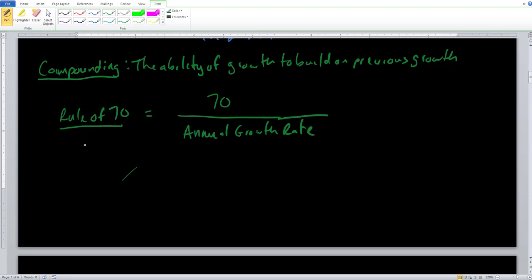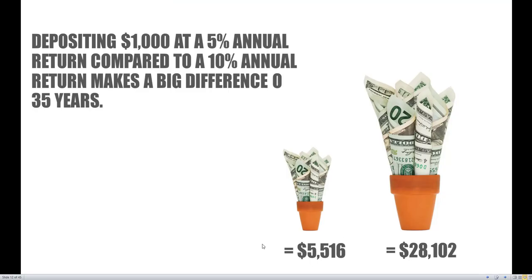And the rule of 70 itself is just going to be an approximation. So because it is an approximation, we'll never get these specific values right here. So this 5,500 and this 28,000, we'll never get these specific values. In order to do so, we need to build up the time value of money, and we'll do that once we hit our money chapters and also in your finance classes.